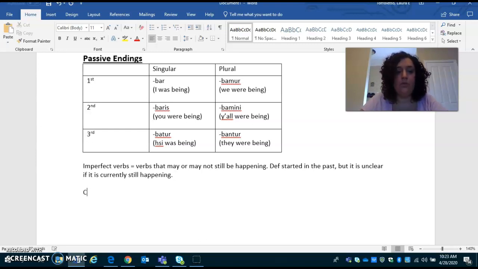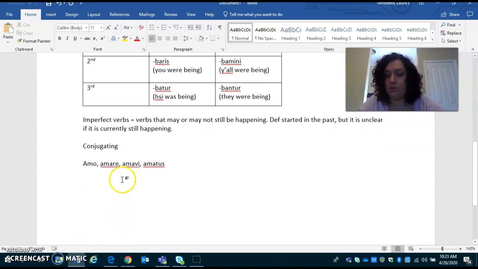So when we are conjugating, we're going to start with our favorite word, amo. Okay, so we have amo, amare, amavi, amatus, right? And then typically we know how this is going to work, right? In the present tense, we had always left it as the first word in the first spot. Not going to be the case for imperfect.